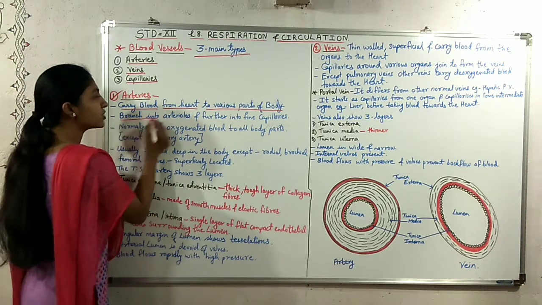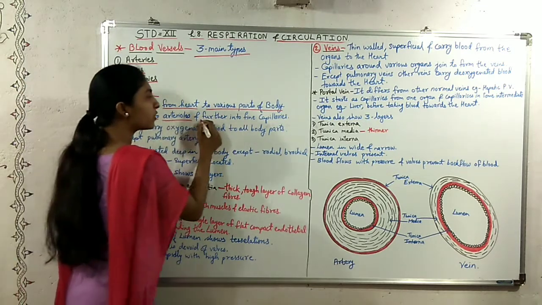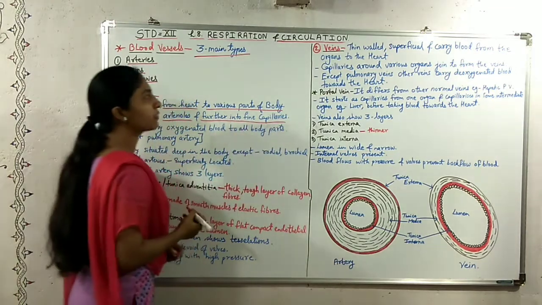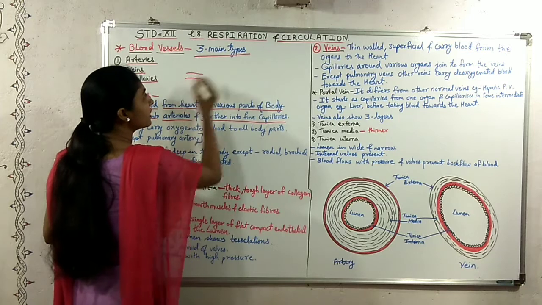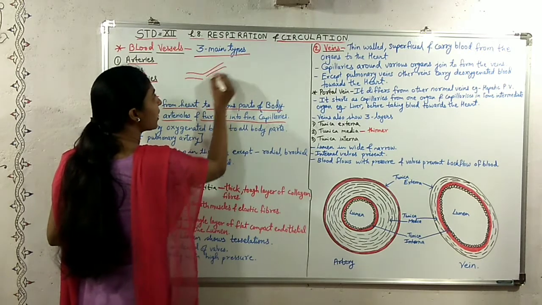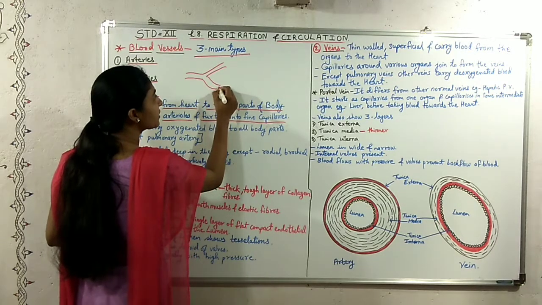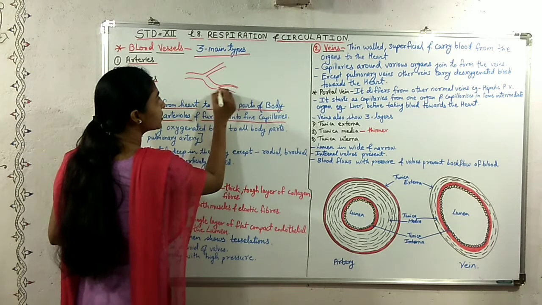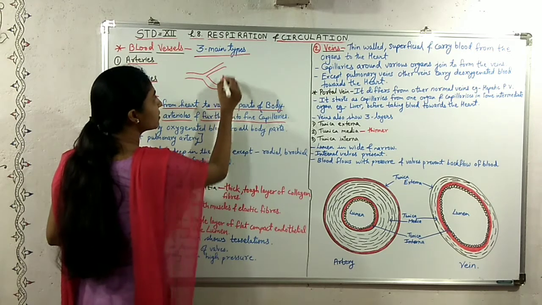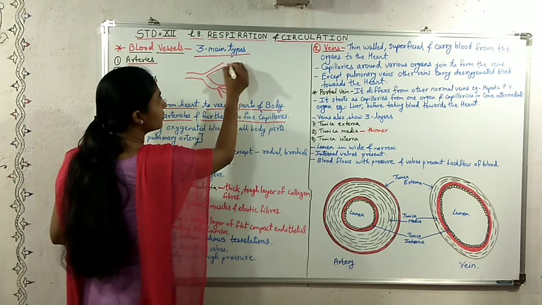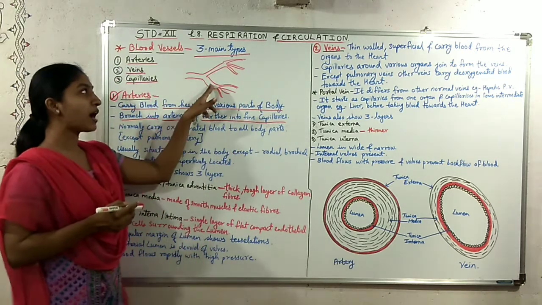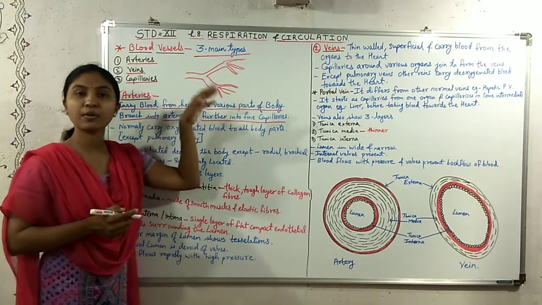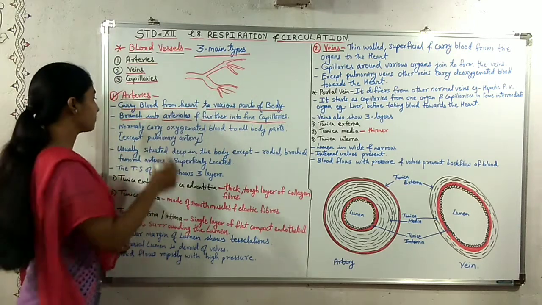They branch into arterioles, and these arterioles again branch into fine capillaries. In this way the arteries branch into arterioles, and the arterioles branch into fine capillaries.